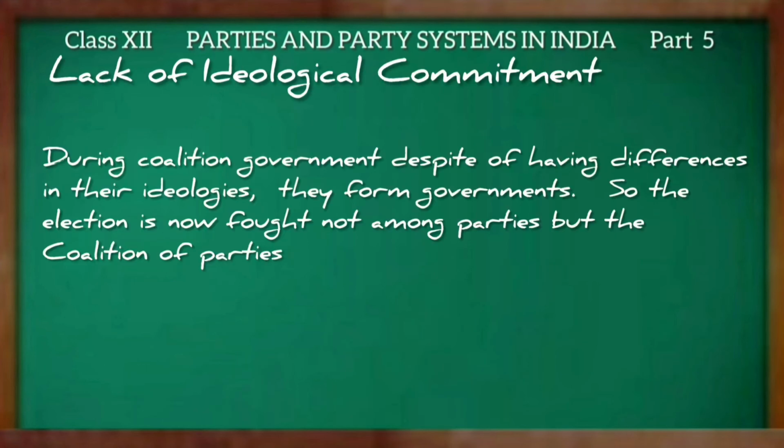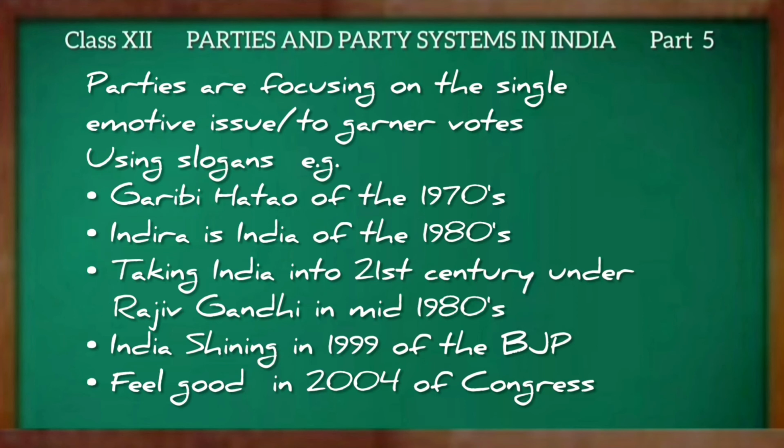During coalition governments, we see a lack of ideological commitment. So we can see that during coalition, despite having differences in their ideologies, they form government. So the election is now fought not among parties but among coalitions of parties. Parties are focusing on a single emotive issue to garner votes.